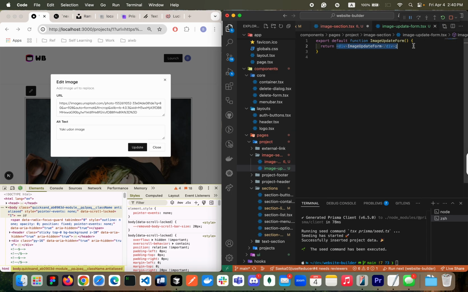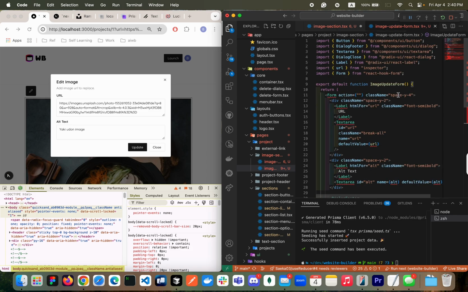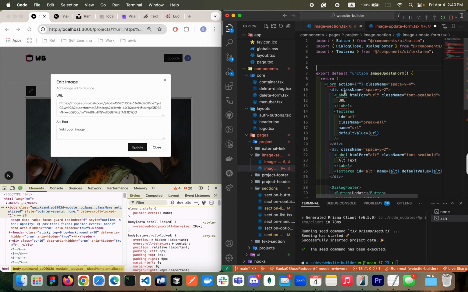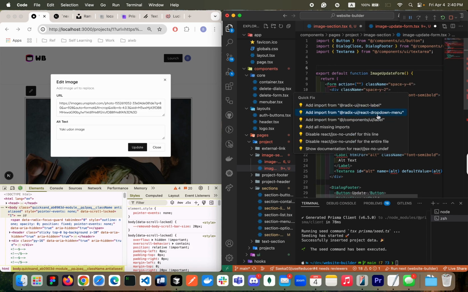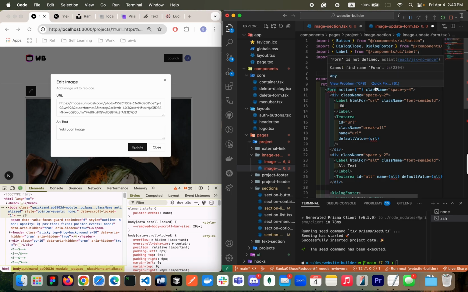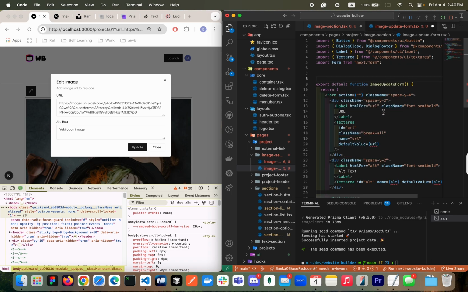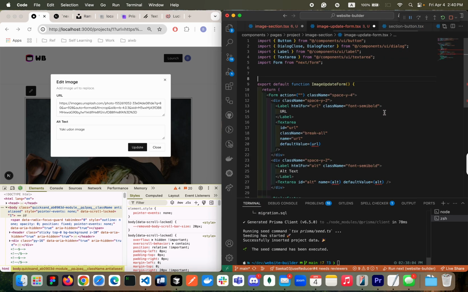And then let's import. Make sure everything is imported correctly. Dialog footer is good. Text area is good. Dialog close is not. It's gotta be from this guy. And then let's delete it. Label is not correct, right? And the form is not correct. The URL is not correct. So let's get it from component to label. And then form is from next to forward, right? Let's just shrink it down a little bit.